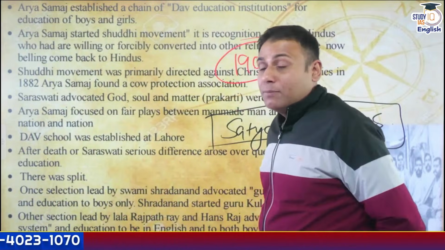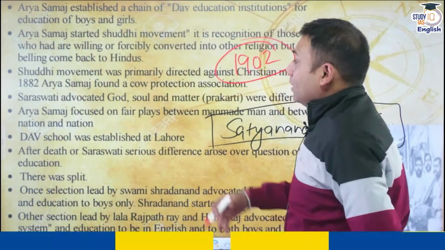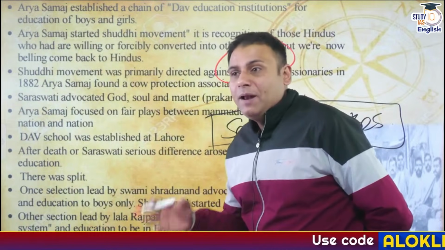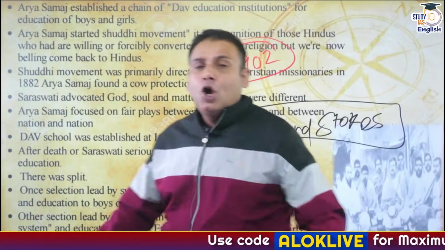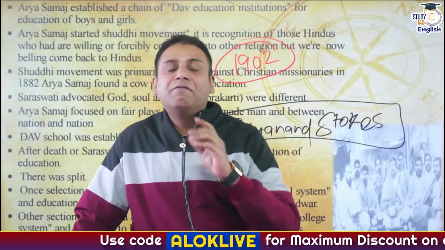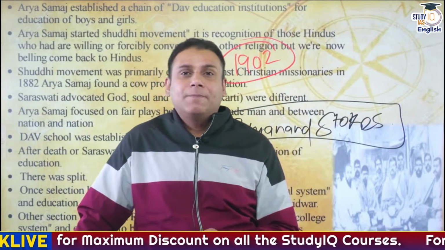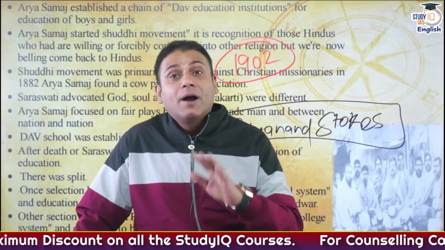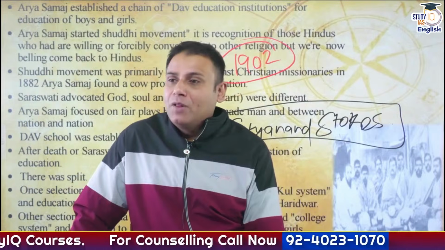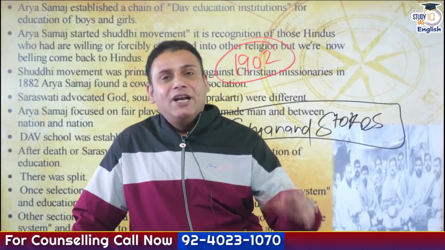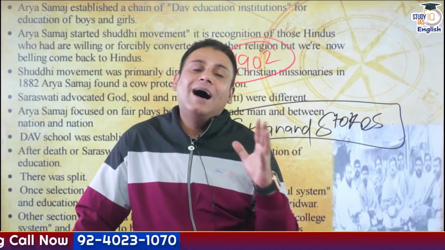Okay. So, apart from this, it is believed that Swami Dayananda Saraswati Ji believed in one thing, that God and Prakriti are different. God is pure consciousness, unchanging. Prakriti or matter is changing. Okay? So these were the major things that you need to remember about the Arya Samaj.